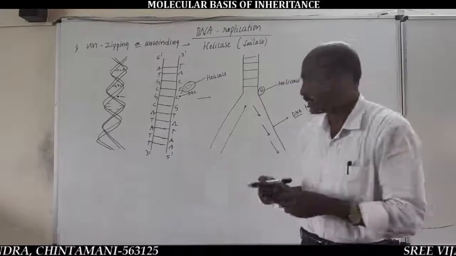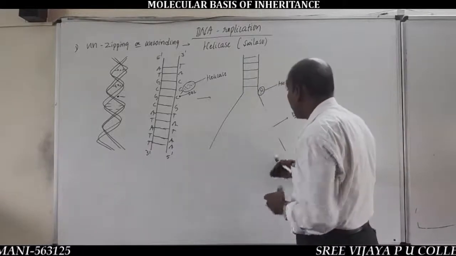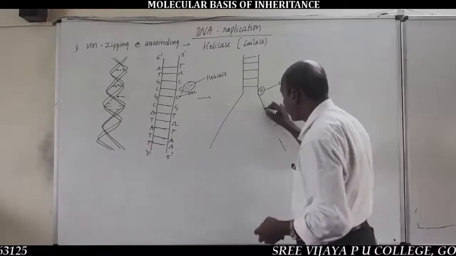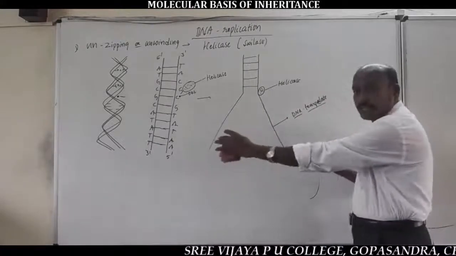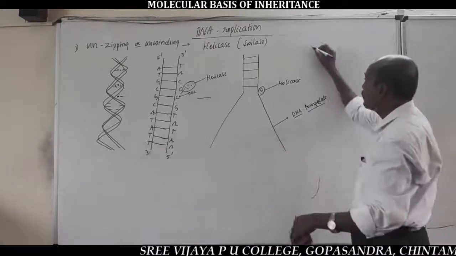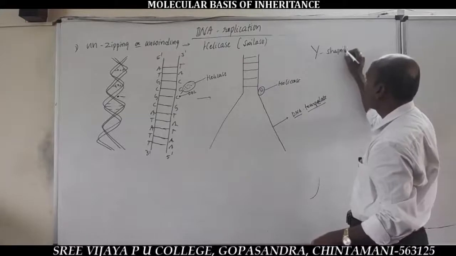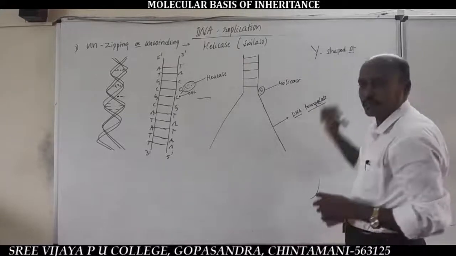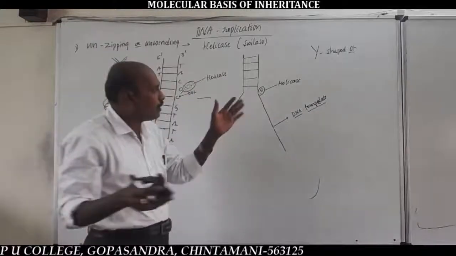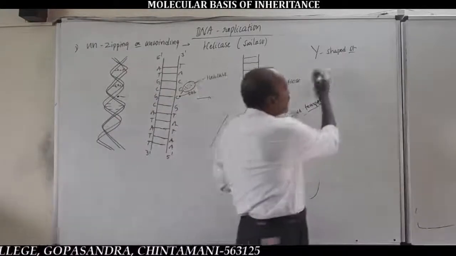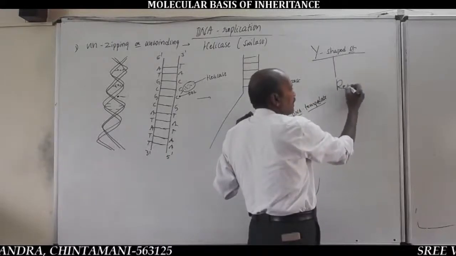Very important. See, this type of unzipped DNA resembles a Y-shaped structure. This separated, unzipped DNA resembling a Y-shaped structure is called the replication fork.